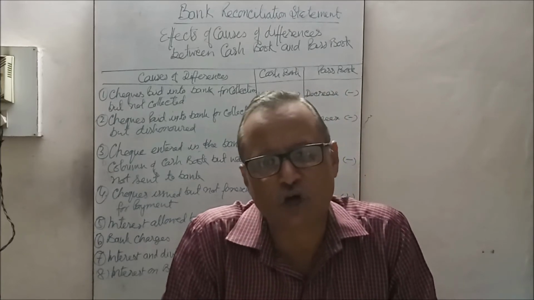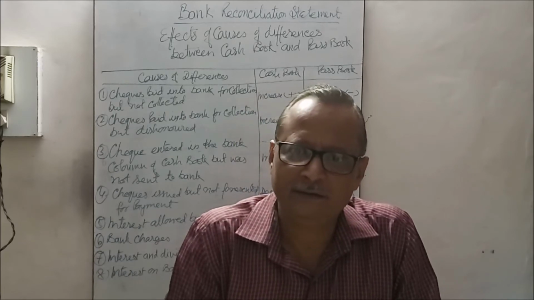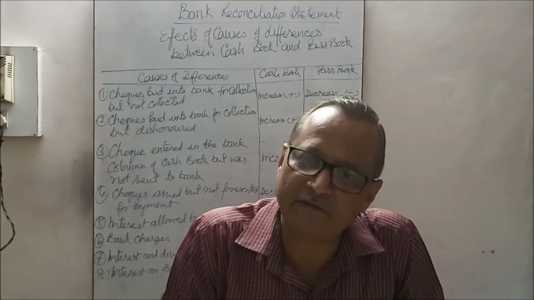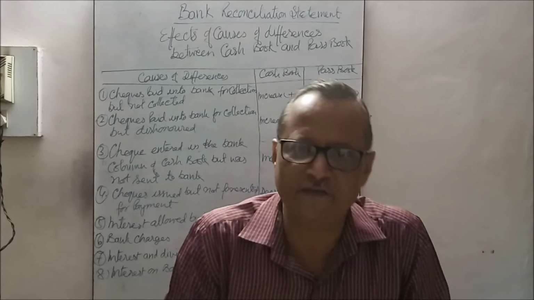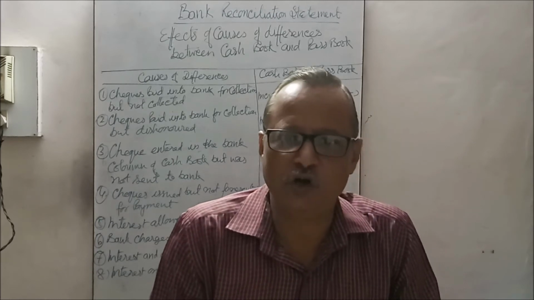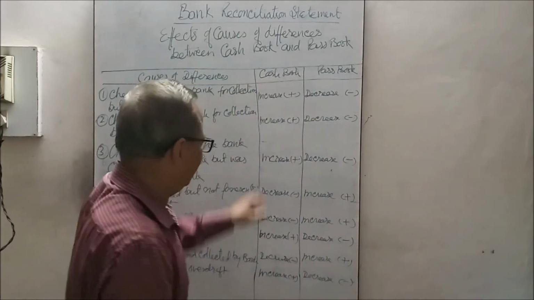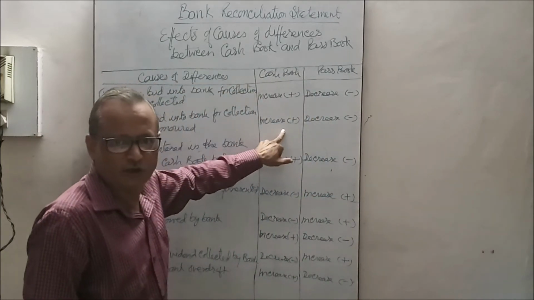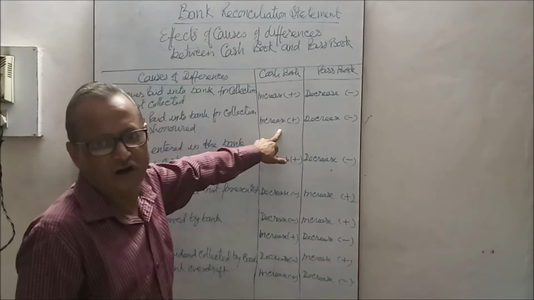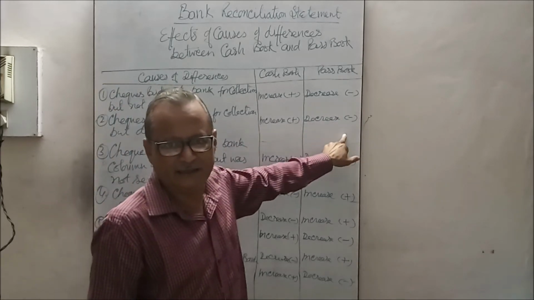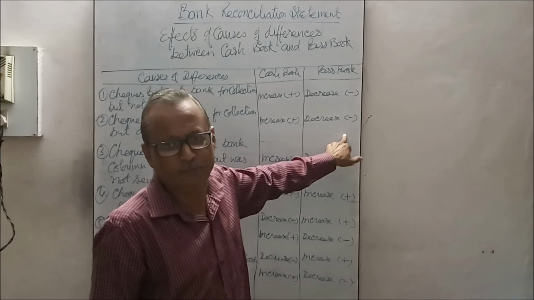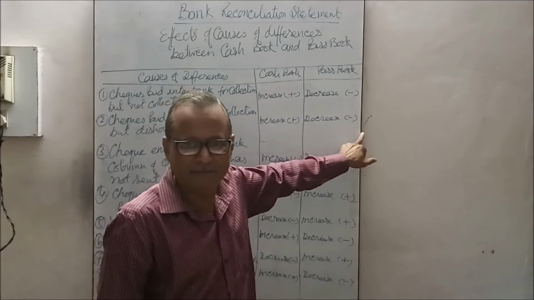Or that is stopped by the issuer, then the banker will not make the payment. That is called dishonor of the check, and dishonor means not credited in the passbook. That will create the difference, and that was debited earlier in the cash book, so it will show the increased balance or plus balance, and in comparison to that, the passbook will show decreased balance or minus balance.